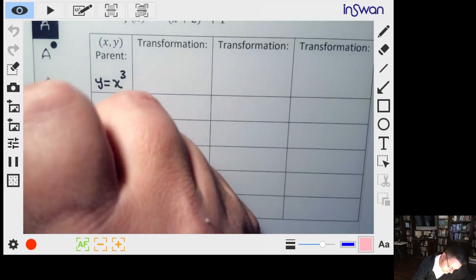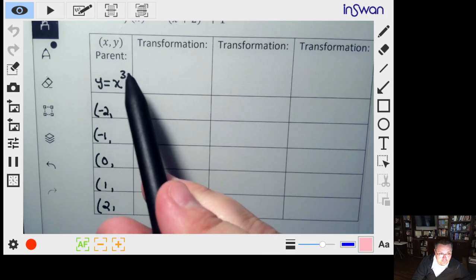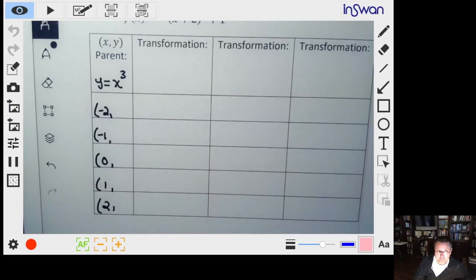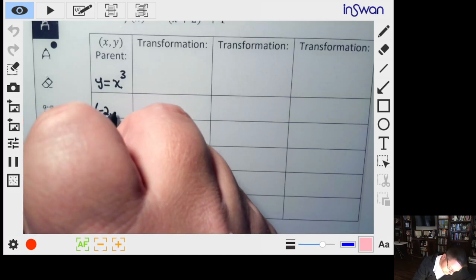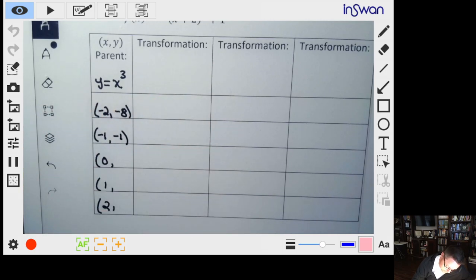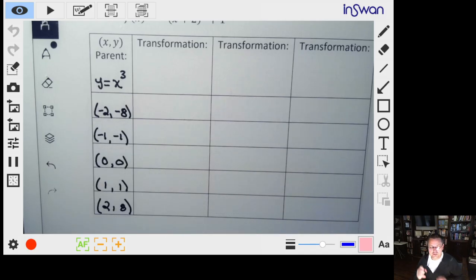Let's put this one in the box. So how do we figure out the y values? Well, we're just going to take these x values and cube them. So the first one is -2 multiplied by itself 3 times. -2 times -2 is +4, times another -2 is -8. -1 multiplied together 3 times gives me a -1. 0 is going to give me 0, then 1, and 8. The reason these are chosen is because they're nice integer values that we're able to put on that curve pretty easily. The next thing we're going to do is identify our transformations.